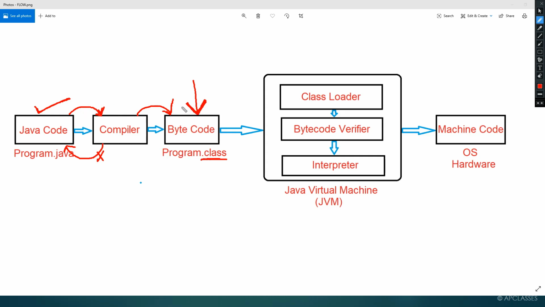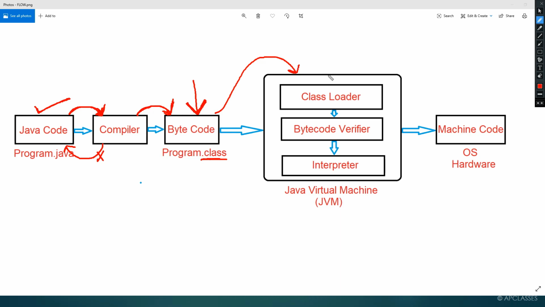Now once you convert it to bytecode, here you have to remember, you can see the diagram. The whole thing is called the Java virtual machine. Here you can see the outer covering. The outer covering is called the Java virtual machine. In detail we will discuss after some time what the Java virtual machine is. But for the time being, remember that once a source code is compiled, it will be converted to bytecode, and then it will be sent to the Java virtual machine. It will come to the Java virtual machine.